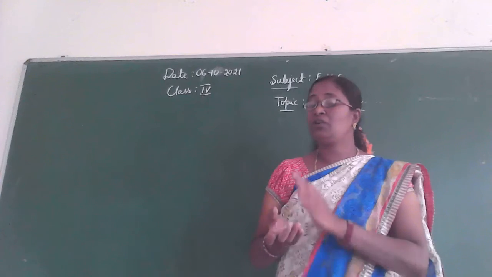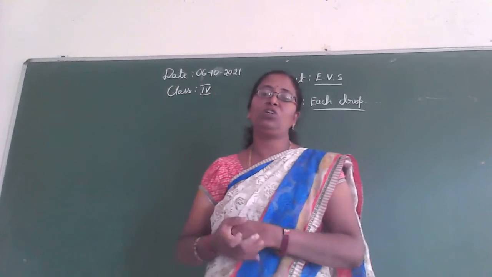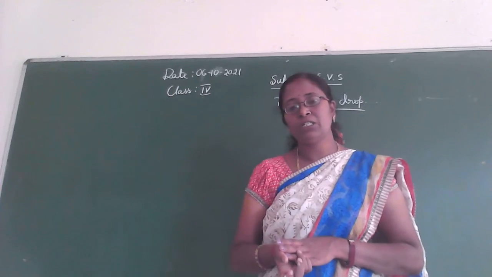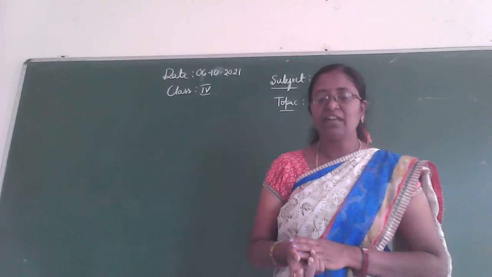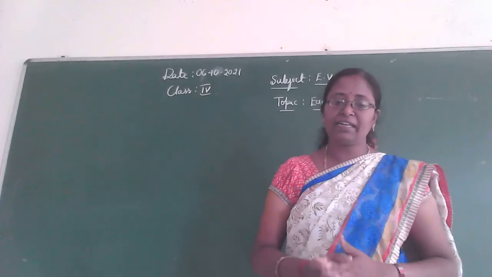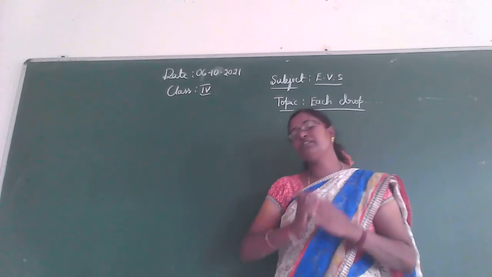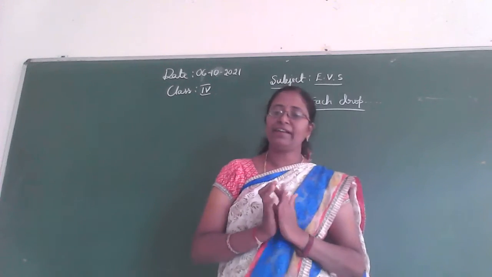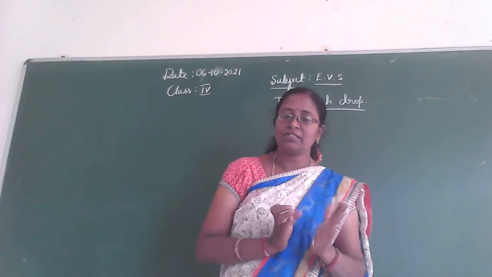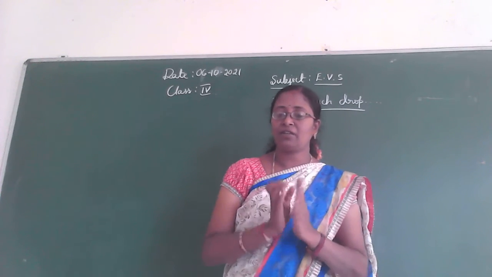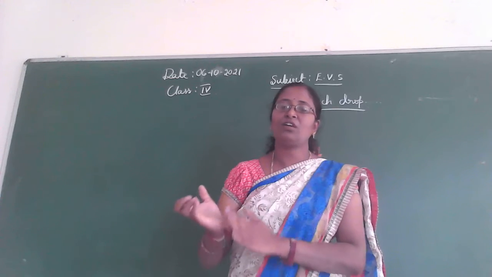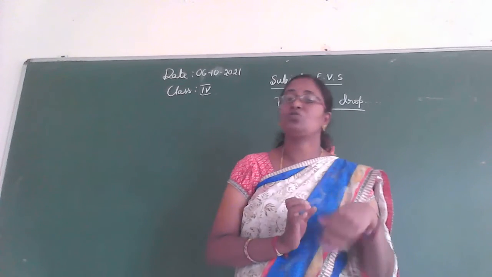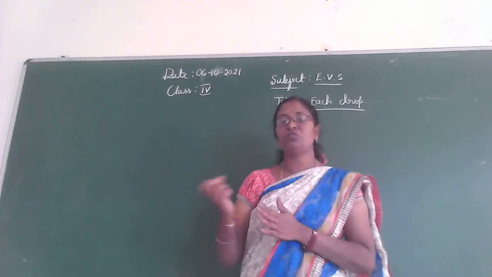Understand, children? That water can be used later for our daily activities.